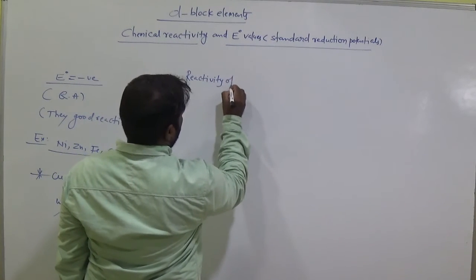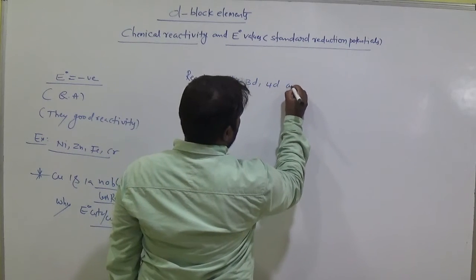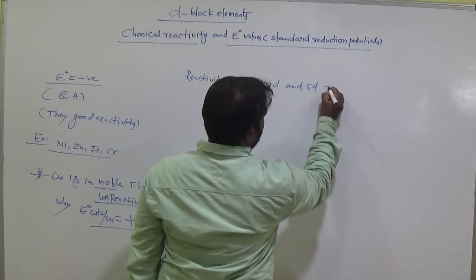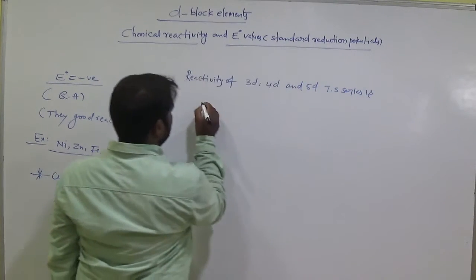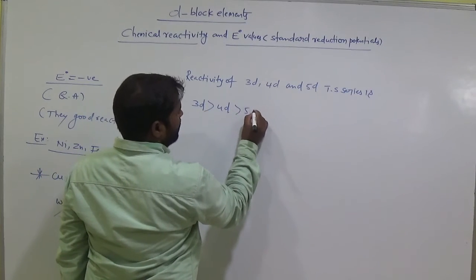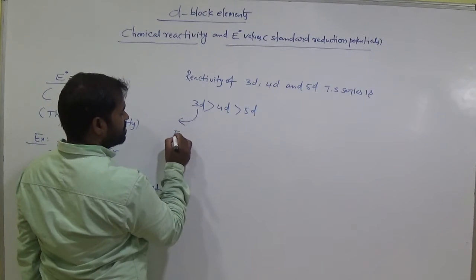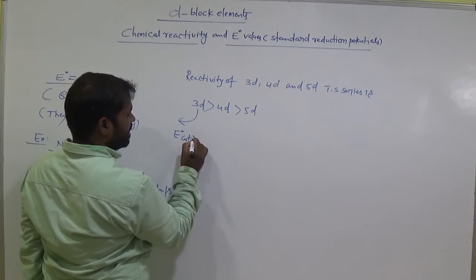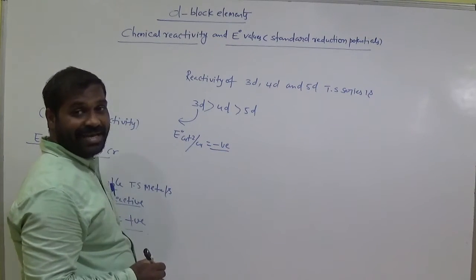Let's see. The reactivity of the 3D, 4D and 5D transition series is 3D greater than 4D greater than 5D. Why? Because for 3D transitions their E naught standard reduction potential values are maximum negative, high negative values.